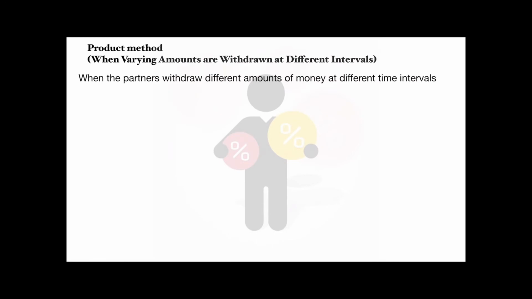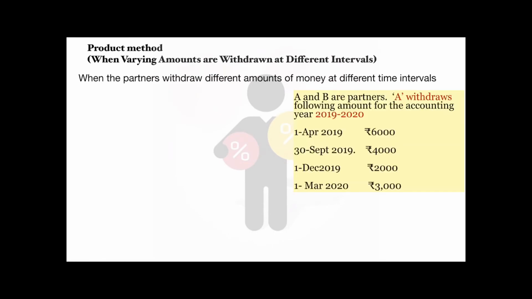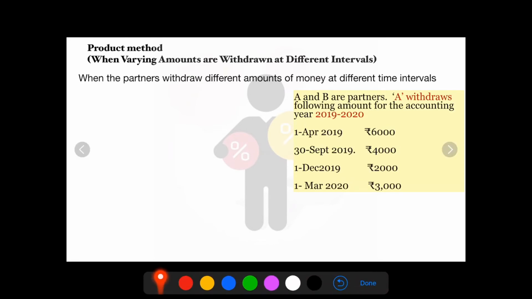Product method. When the partners withdraw different amounts of money at different time intervals. For example, A and B are partners. A withdraws the following amounts for the accounting year 2019-20. 1st April he is withdrawing rupees 6000, 30th September rupees 4000, on 1st of December rupees 2000 and on 1st of March rupees 3000. So if you observe, different amounts are being withdrawn at different time intervals.